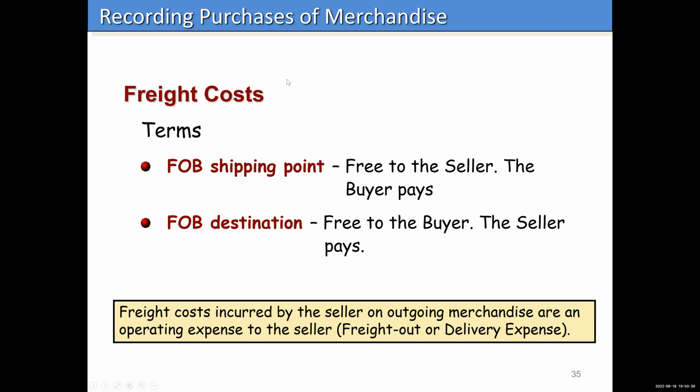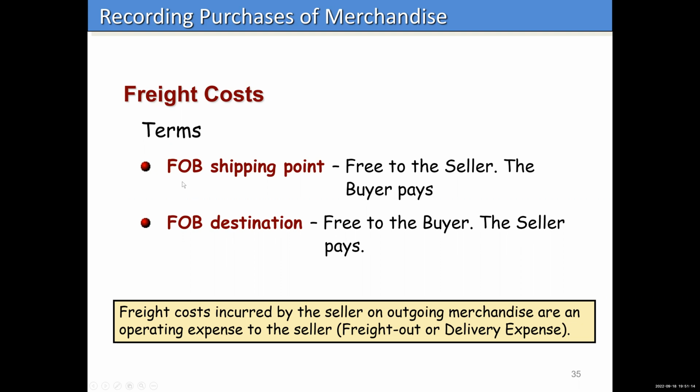I'd like to begin by talking to you about freight cost. Who is going to pay the freight costs when you ship your inventory to your business? Is the seller going to pay the freight, or are you, as the buyer, going to pay? Well, it all depends on what you arranged with the seller. So on the invoice, you might see these terms: FOB shipping point or FOB destination.